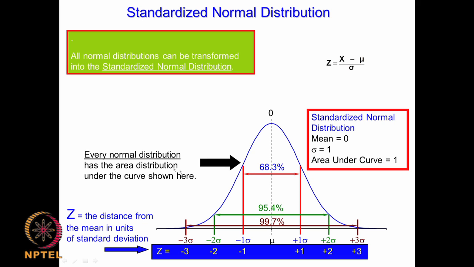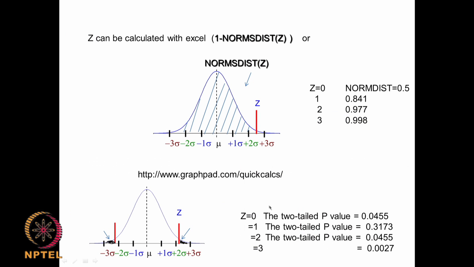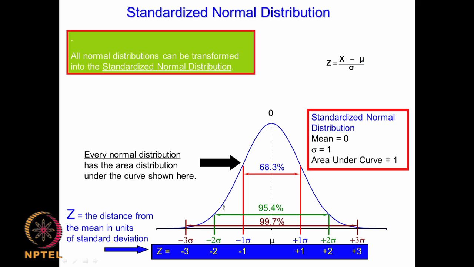So that is the advantage of converting the data set of a normal distribution to standardized normal distribution. If I know the mu and if I know the sigma, all I do is z is equal to x minus mu by sigma, because you are shifting the curve so that the mean becomes 0, the area under the curve becomes 1 and sigma becomes 1. So when I say plus or minus 1 sigma, z is equal to 1 and minus 1. When I say plus or minus 2 sigma, z will be plus 2 and minus 2. When I say plus or minus 3 sigma, z will be plus 3 and minus 3.